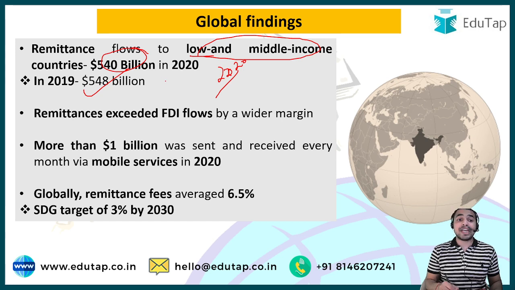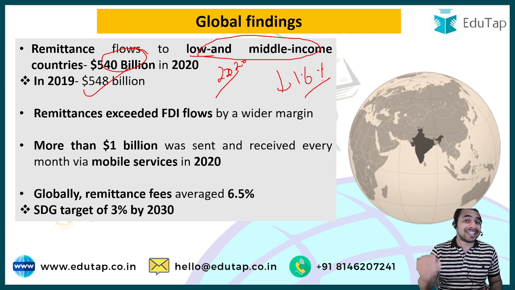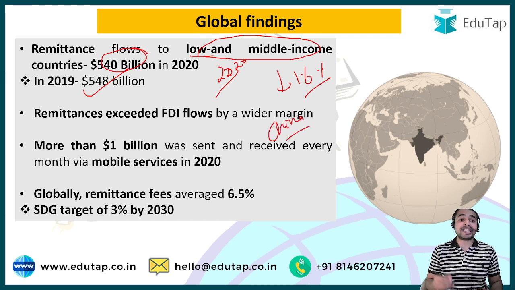That shows that the remittance inflow in low and middle income countries from 2019 to 2020 has decreased by 1.6%. And guys, this report also says that in most of the countries except China, the remittance has exceeded the foreign direct investment flows by a wider margin.